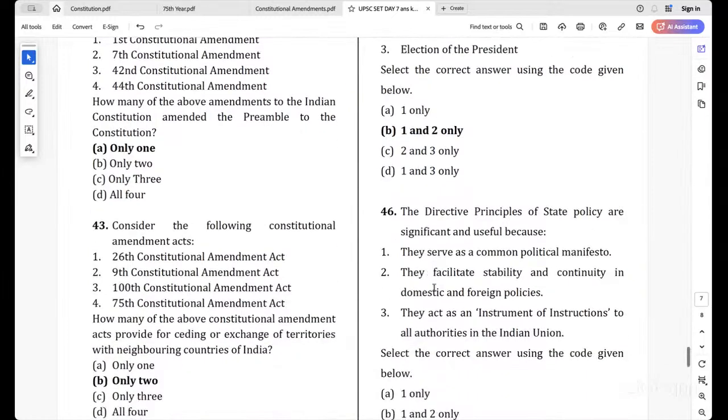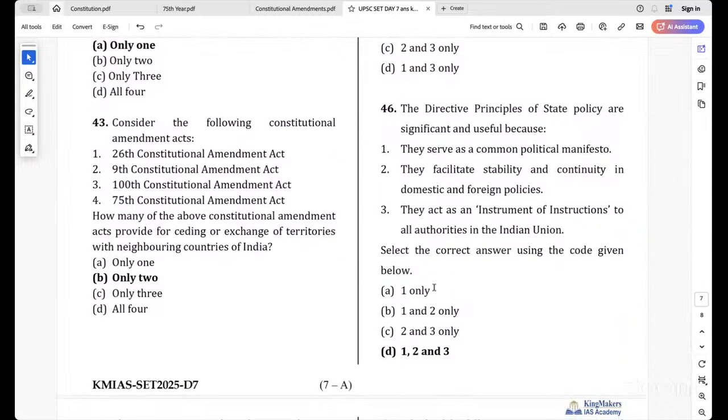Then the 46th one. The directive principles of state policy are significant and useful because they serve as a common political manifesto. Common political manifesto, which enshrines that these things should be done in any way.